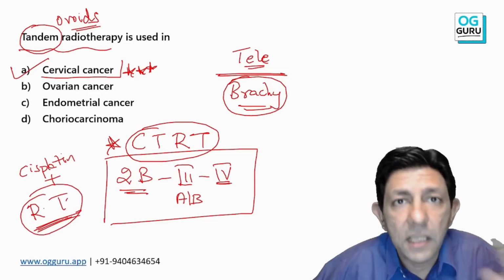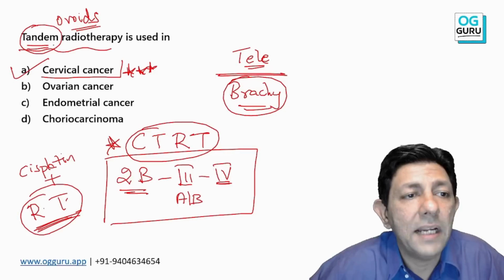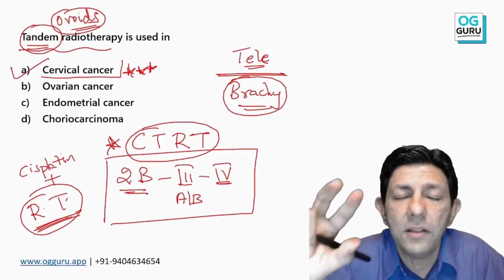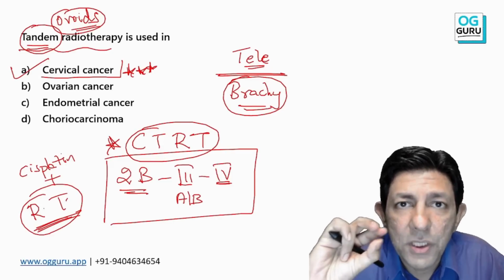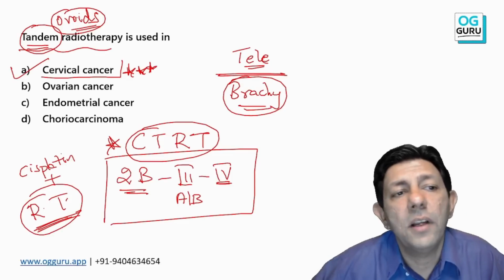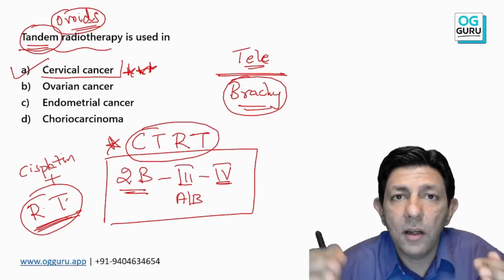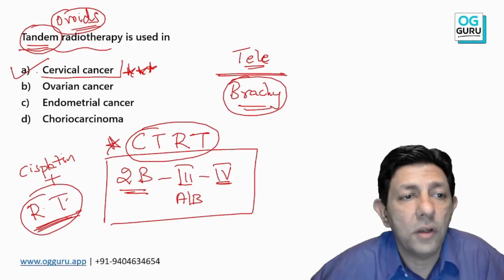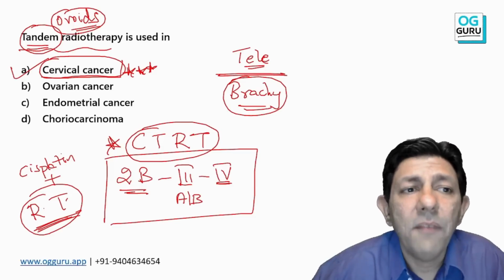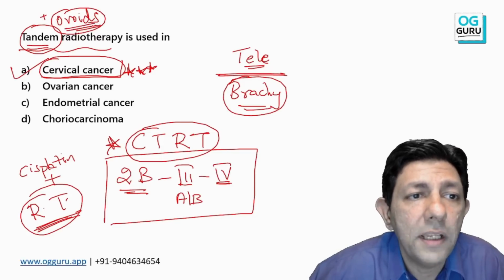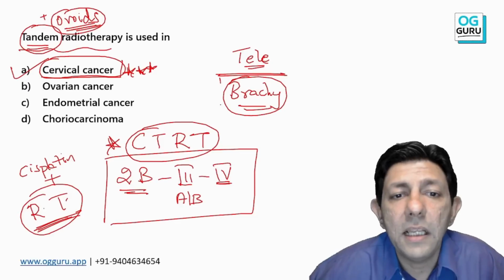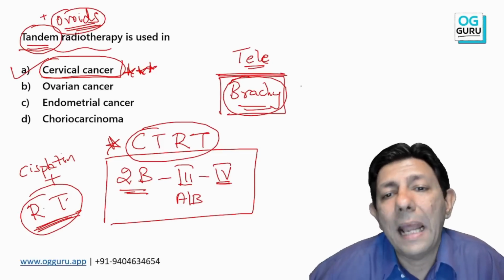So in this radiotherapy, the tandem and ovoids are inserted near the patient's cervix and in the vagina, and then radiation is given so that it will not damage any other organ. Okay, so cervical cancer is the one where tandem and ovoids are used. Inside the tandem and ovoids you load radioactive material, and it is a part of brachytherapy.